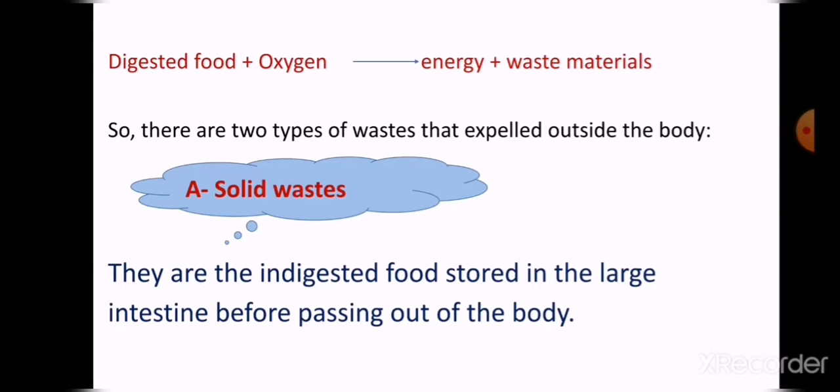So what do the solid wastes mean? They are the indigested food. Indigested food is stored in the large intestine. It's an organ from the digestive system. So the solid wastes are the indigested food stored in the large intestine before passing outside the body, or before coming out from your body.